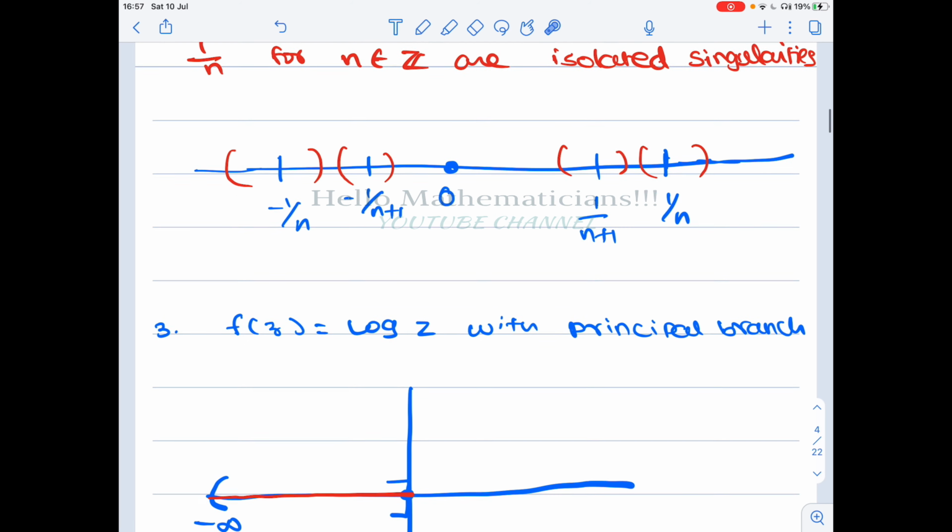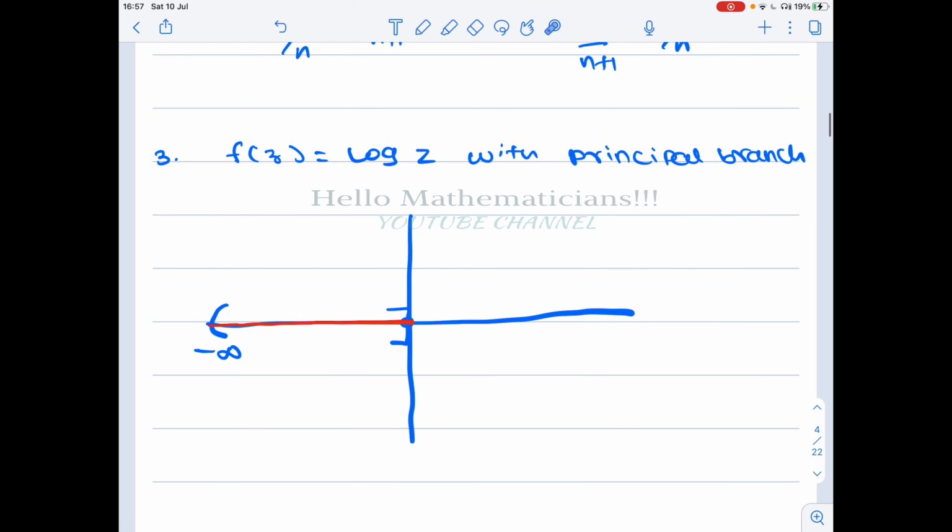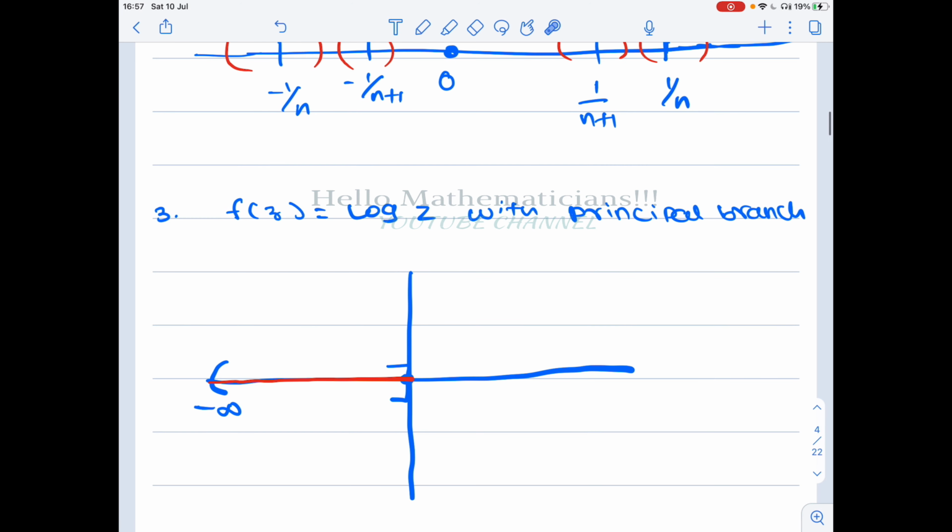Now we consider f of z equal to log z with the principal branch. Principal branch means that on the negative real axis together with 0, this function has singularities.